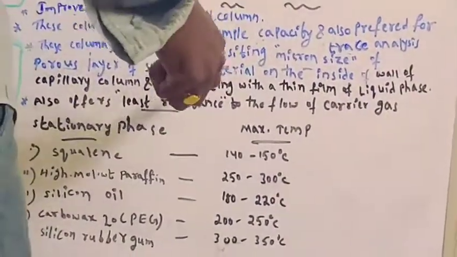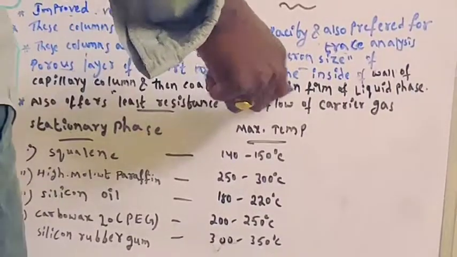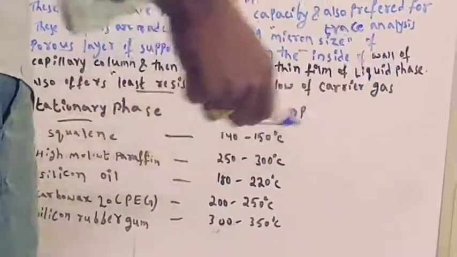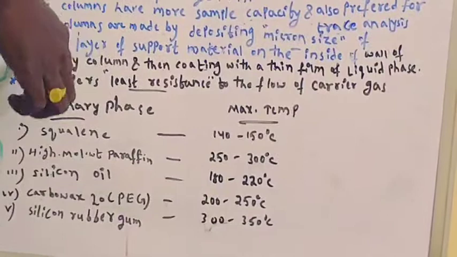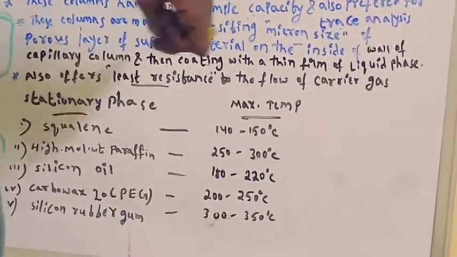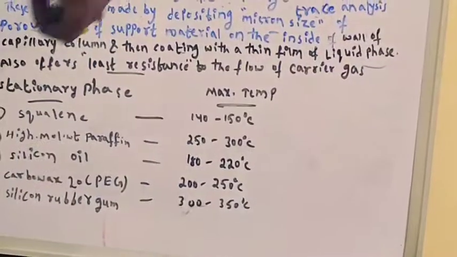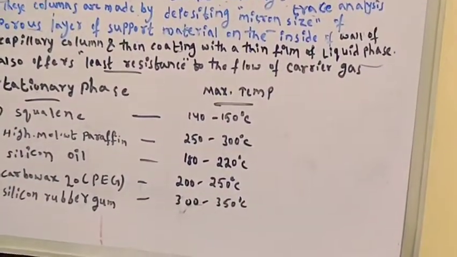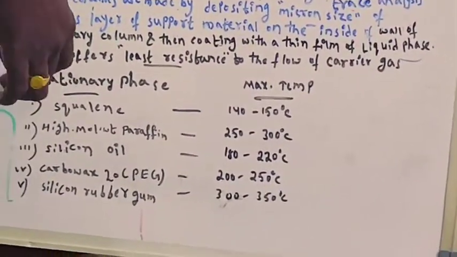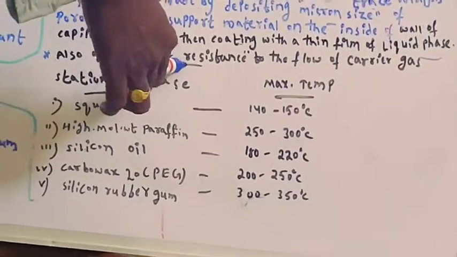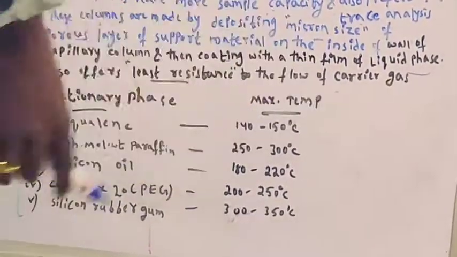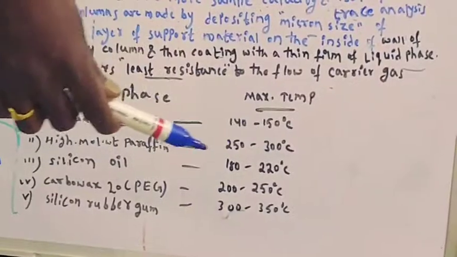After depositing this porous layer material, it has to be coated with a thin film of liquid phase. This is about supported coated column. It also offers least resistance to the flow of carrier gas, like open tubular column.